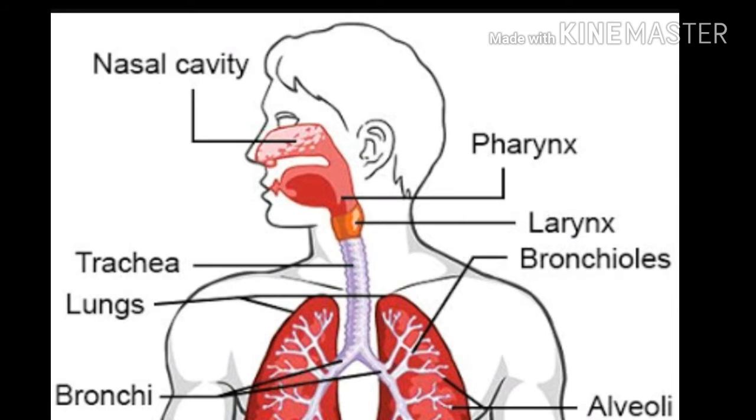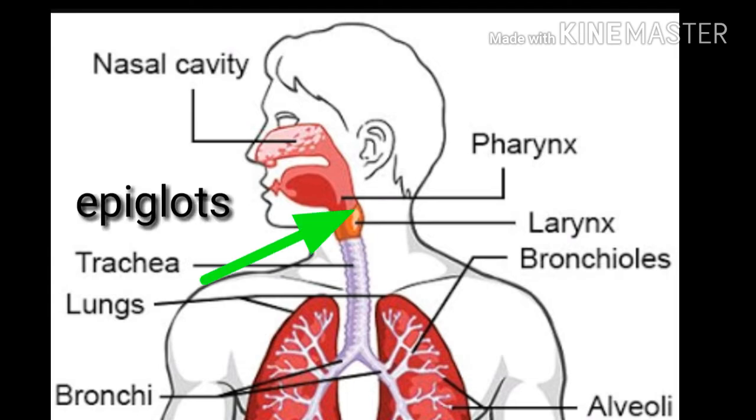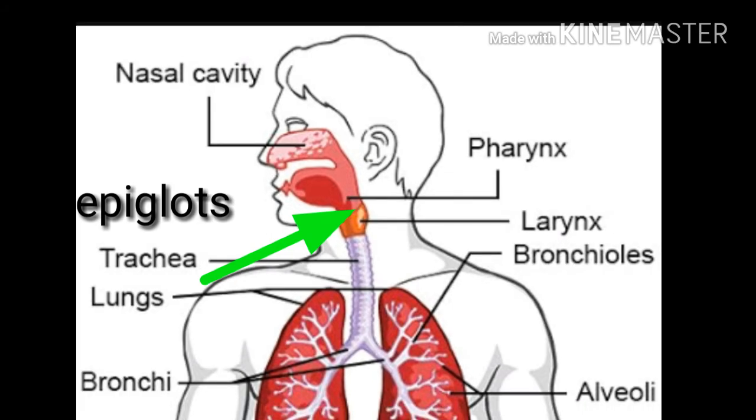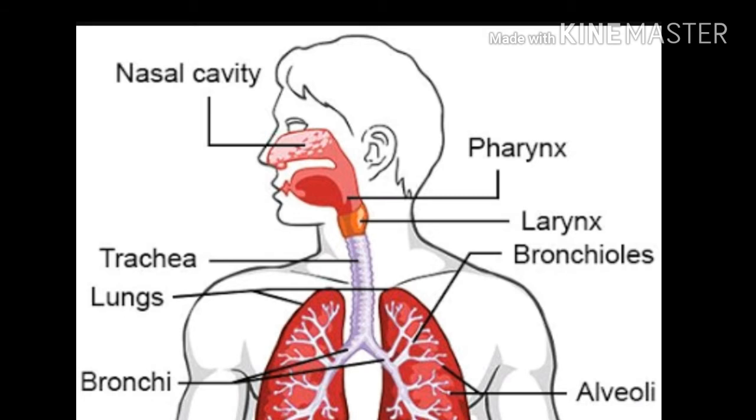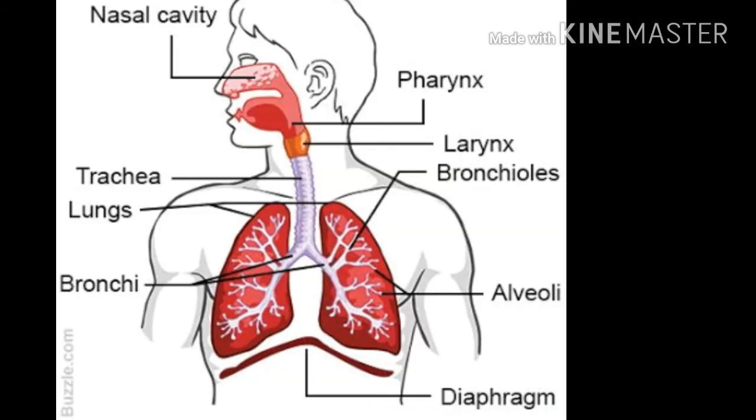Now the next organ of the respiratory system is the epiglottis. The epiglottis is a leaf-like structure located at the top of the larynx and behind the tongue. Function of the epiglottis. As I told you, the epiglottis is a leaf-like structure that does not allow food to be inhaled, okay, and also does not allow air to go into the digestive tract.